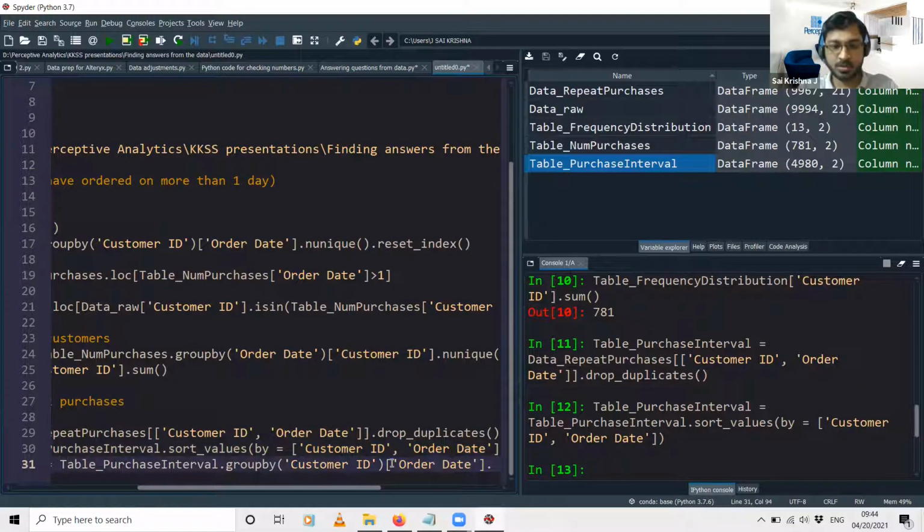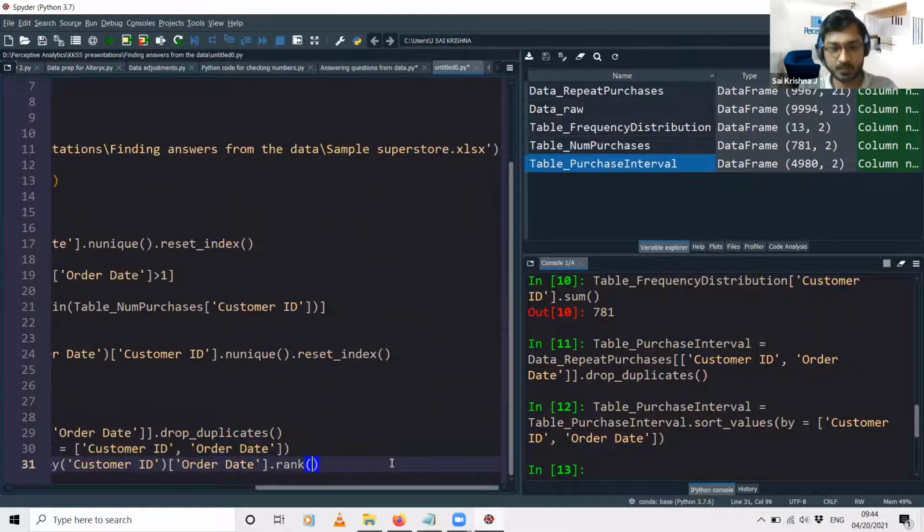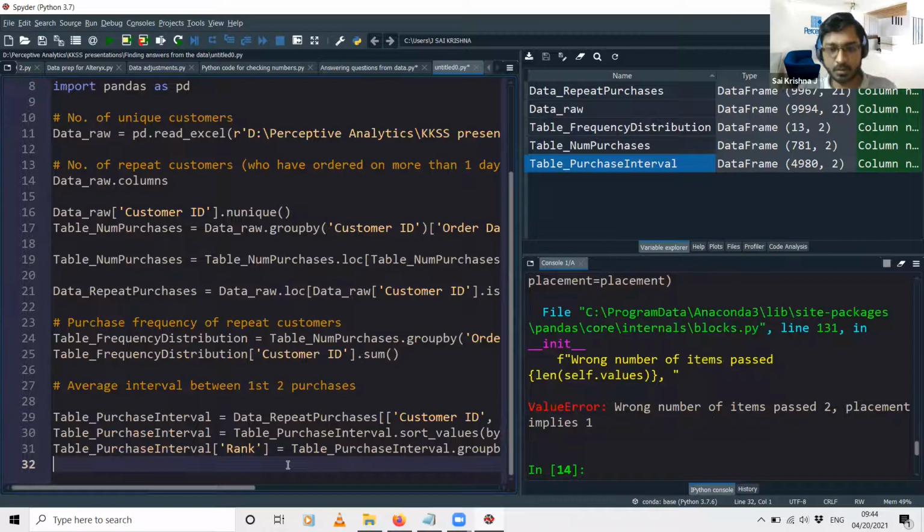For that, I'll be using this function called rank. Initially in the group by syntax, we were using the function n unique to give the unique number of customers. Similarly, instead of n unique, we just need to use the rank function. That's it. No other difference. And again, we'll be using the same reset index. When you press F9, sorry.